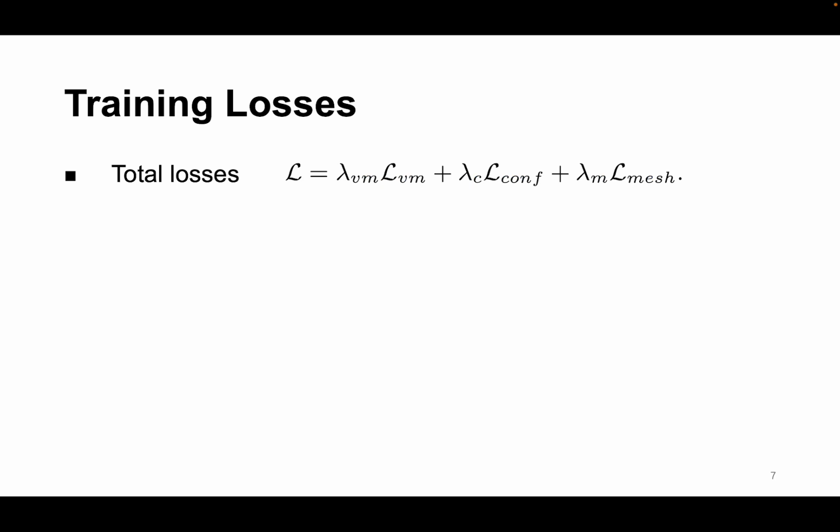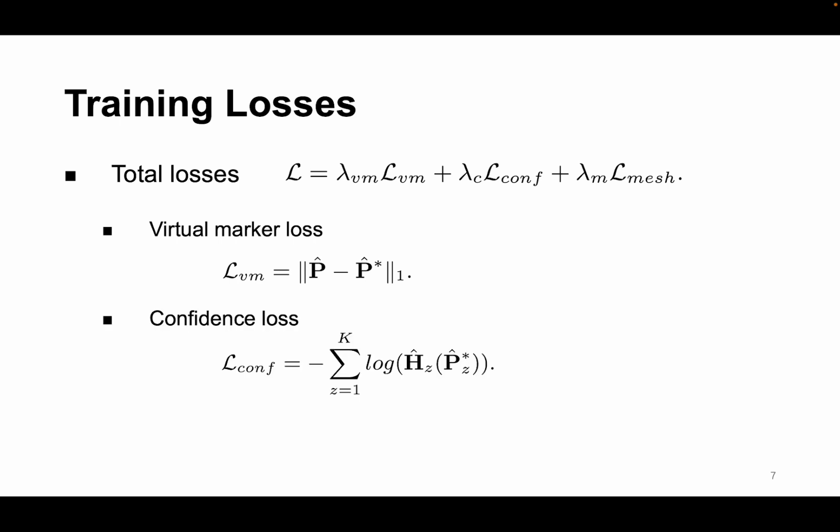We train the whole network end-to-end in a supervised way. The overall loss consists of three terms. We define the virtual marker loss as the L1 distance between the predicted 3D virtual markers and the GT virtual marker positions. Note that it is easy to get GT marker labels from GT meshes thanks to our virtual marker learning strategy. We also require that the 3D heat maps have reasonable shapes, therefore, the heat map score at the voxel containing the GT marker position should have the maximum value. We adopt several loss terms to supervise the 3D estimated meshes with additional smoothness terms following previous works.